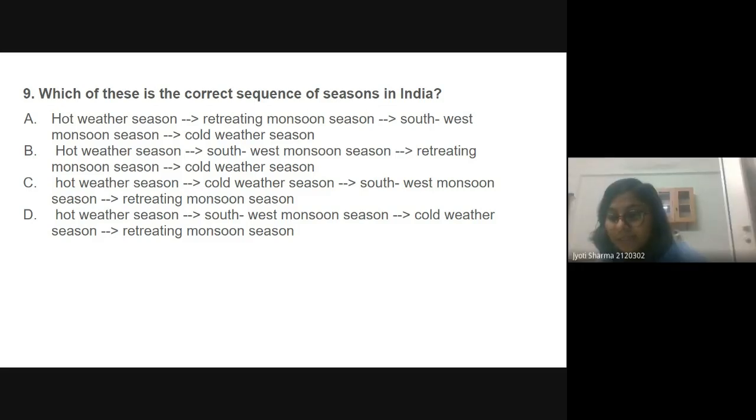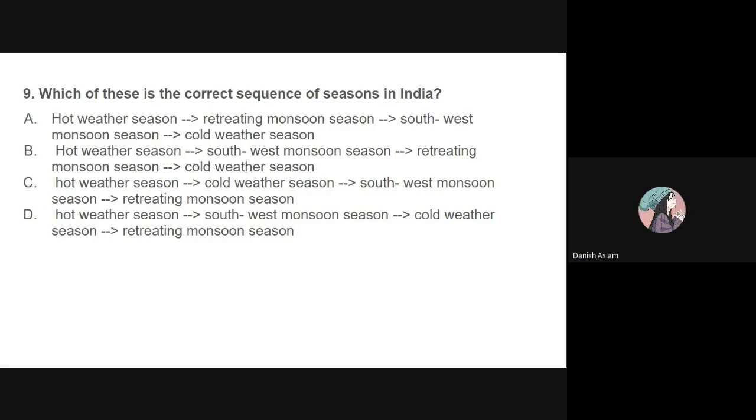In IISER Bhopal, where I'm a PhD student, there is a geology department, Earth and Environmental Sciences. In that geology, they are trying to find out what type of rock it has and how old that rock is. Such kind of studies are being done in that department. So in the summer school internship, you can come to IISER Bhopal and explore this kind of research as well.